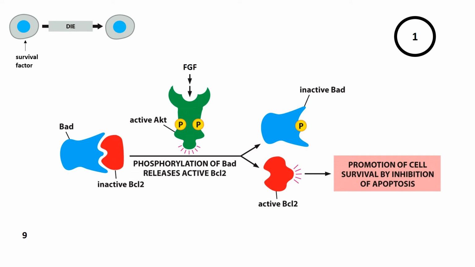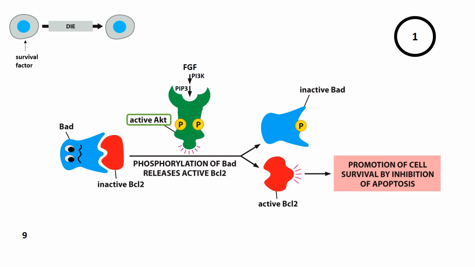FGF will bind to its receptor tyrosine kinase, and that results in activation of PI3 kinase. Activation of PI3 kinase results in phosphorylation of phosphatidylinositol that is recognized by the pleckstrin homology domain in AKT. AKT is phosphorylated by a couple of protein kinases, and therefore it's released from its association with PIP3 into the cytoplasm where it's active. One of its targets is a protein known as BAD.